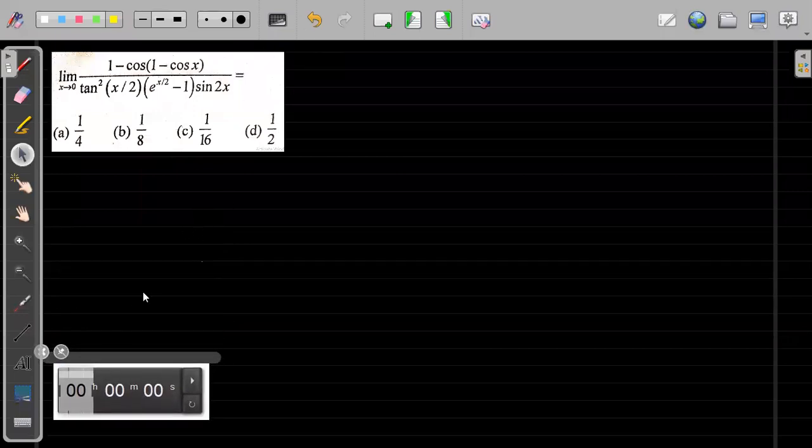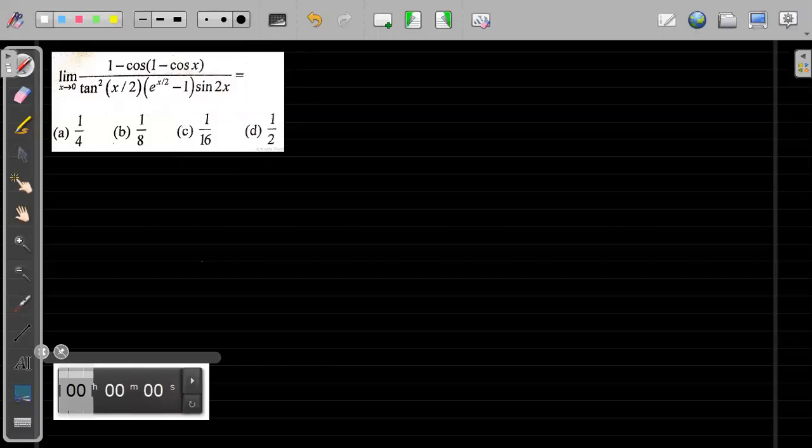See, the students who were saying that, sir, by differentiating numerator and denominator we can find it, in this case it will be very difficult. Numerator is okay, you can even try to differentiate, but differentiating the denominator will be a huge task. So the best way is we will use the concepts which we have in our hand.